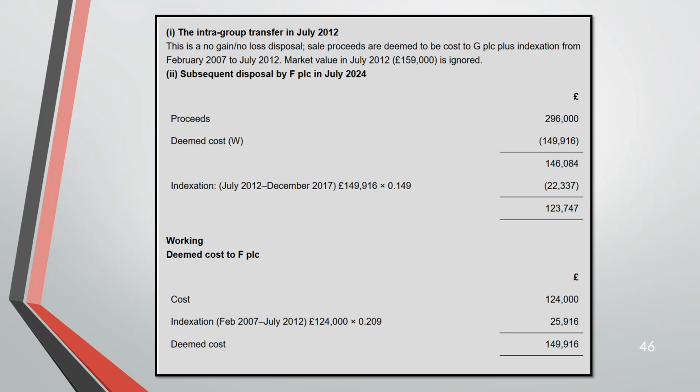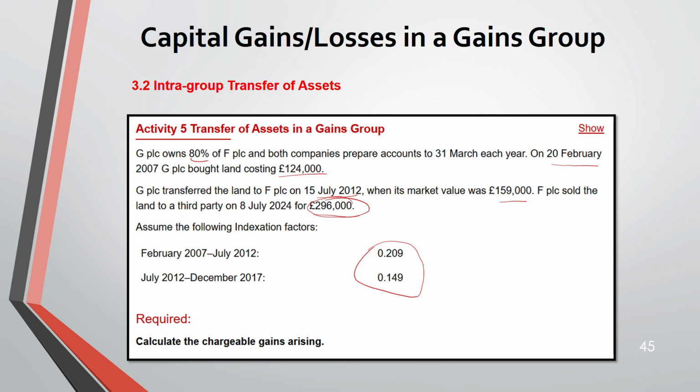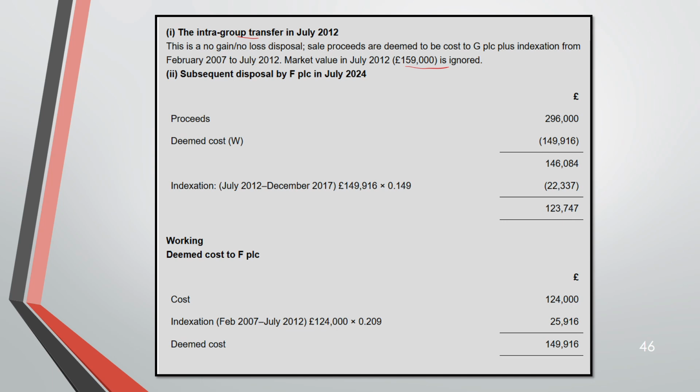Calculate the chargeable gain. So you see here, first intergroup transfer. No gain, no loss. So your sale proceed would be the cost to the G plus the indexation. And the market value is ignored. Okay. So what is the proceed? The proceed was 296,000. This is the sale proceed. Because that is the time you are doing the gain, okay? Intergroup transfer, no gain, no loss. But when you're selling this time, proceed is 296.